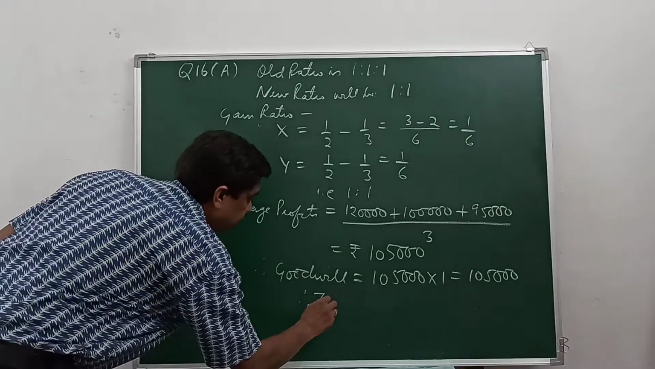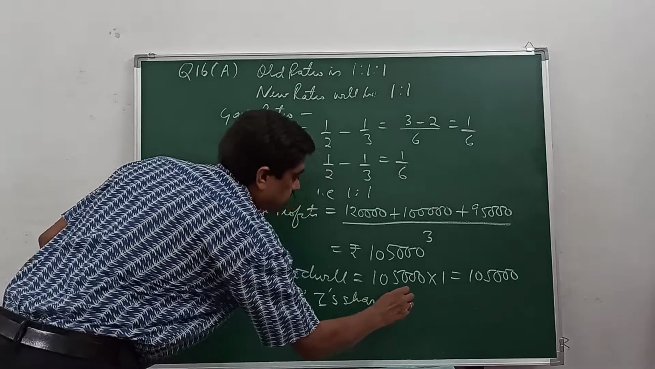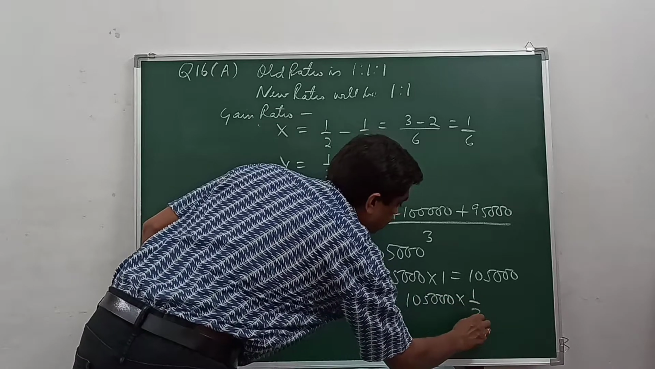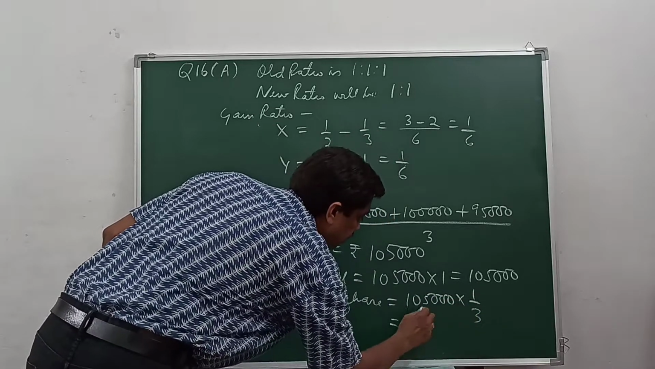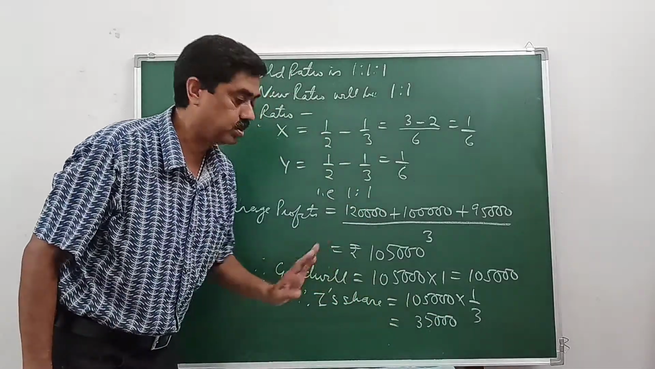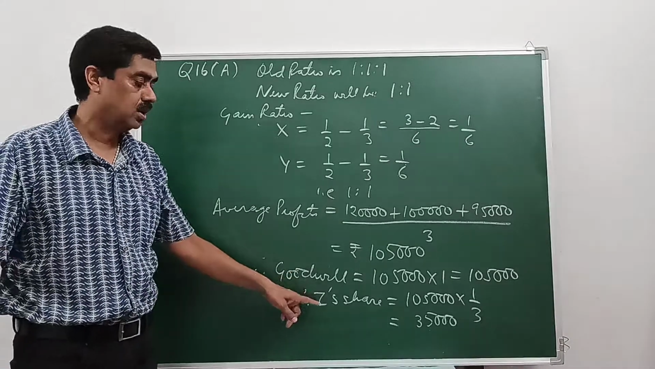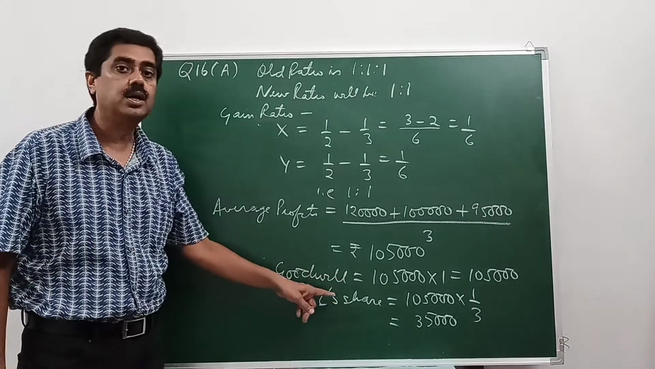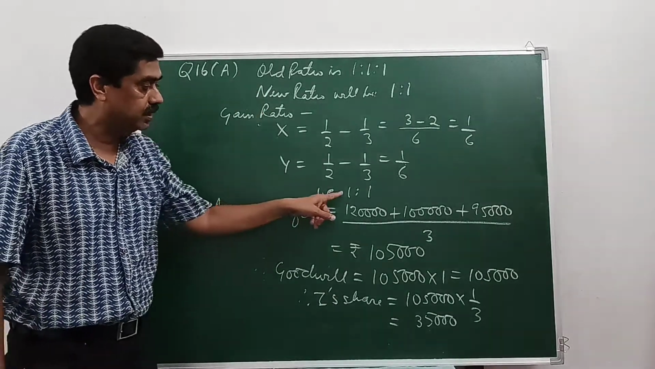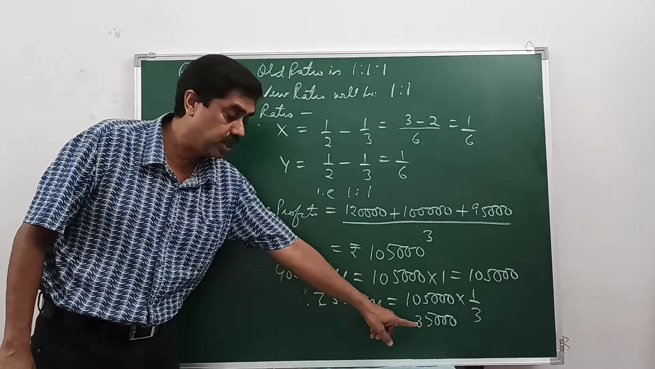Therefore, Z's share is equal to 1,05,000 into 1/3, which gives you 35,000. Let's check. Okay, correct. Divided by 3 gives you 35,000. Now this 35,000 will be debited to X's capital account and Y's capital account in gaining ratio, and credited to Z's capital account as his share of goodwill.